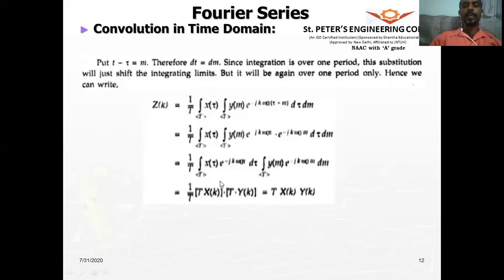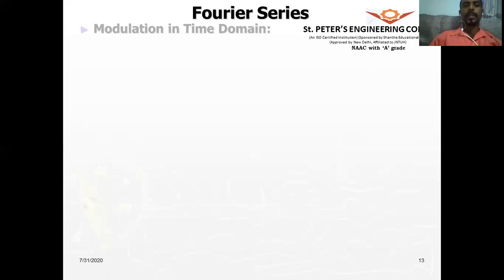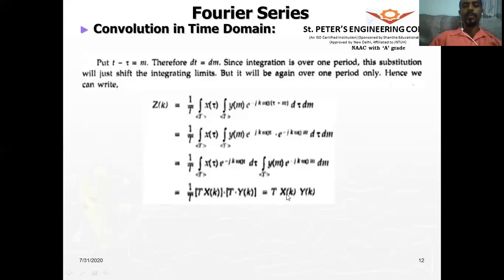So therefore, we have proved that the convolution in the time domain is nothing but the multiplication in the frequency domain. Whatever convolution operation, such a lengthy operation, could simply be done by using this property. When they ask you to convolve two signals, you can easily find the Fourier series of those two signals, multiply them, multiply with the fundamental period T, and convert it back into the time domain, and you will get the convolution result, which is so simple.